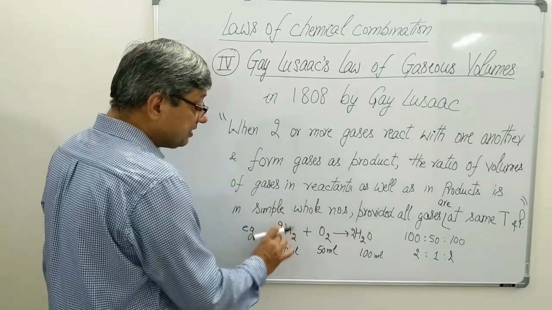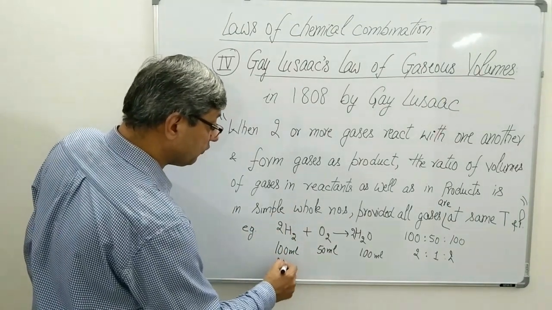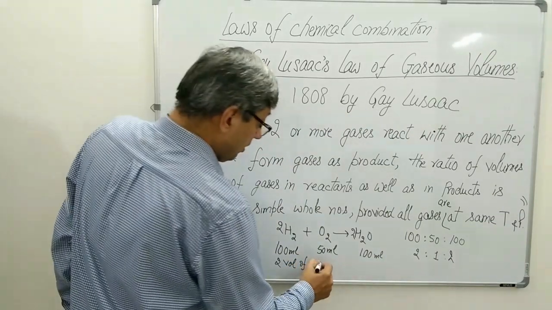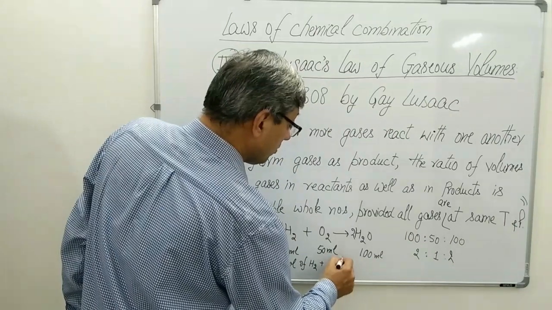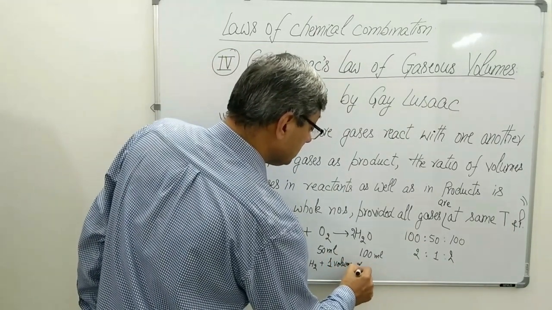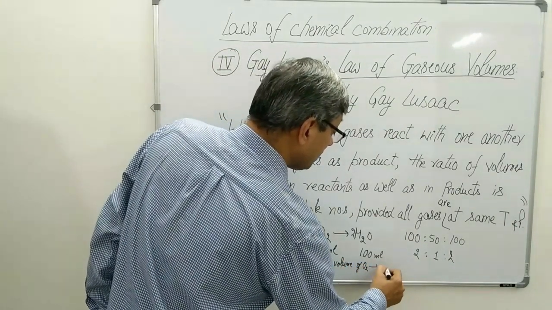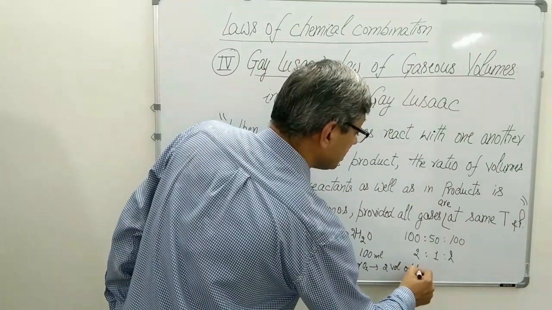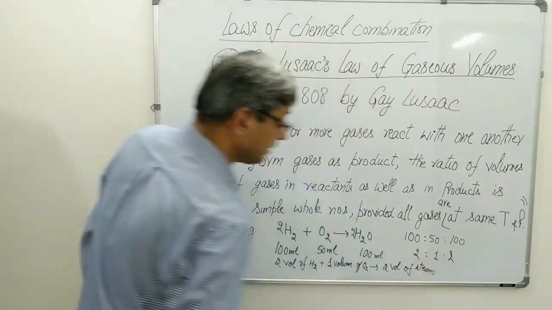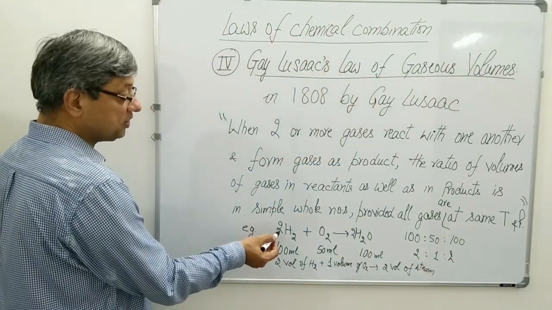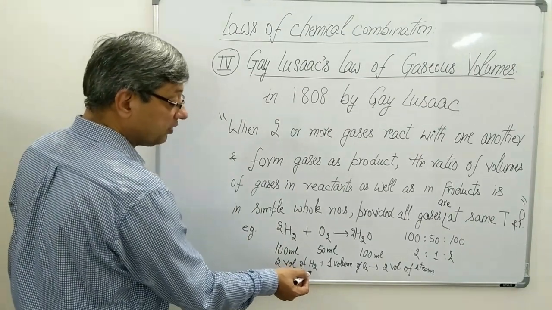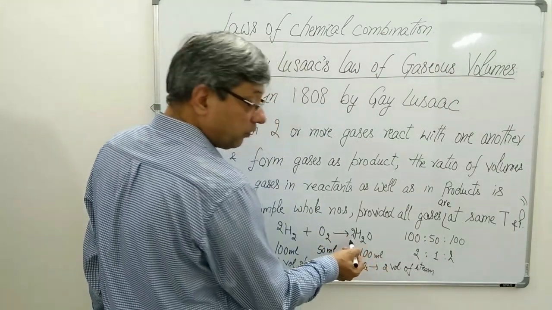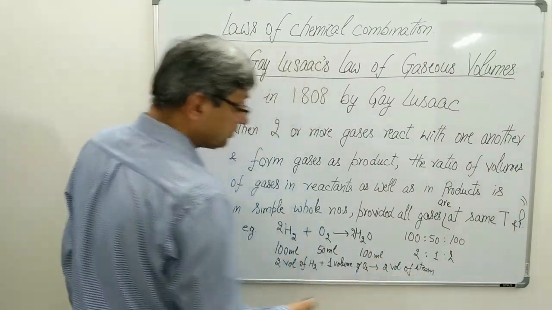We can express this equation as 2 volumes of hydrogen plus 1 volume of oxygen gives 2 volumes of steam. Taking the coefficient 2, we take 2 volumes of hydrogen, here we take 1 volume of oxygen, and here the coefficient is again 2, so it is 2 volumes of steam.